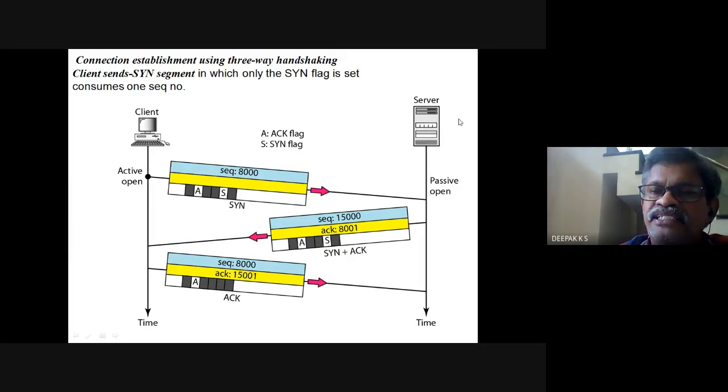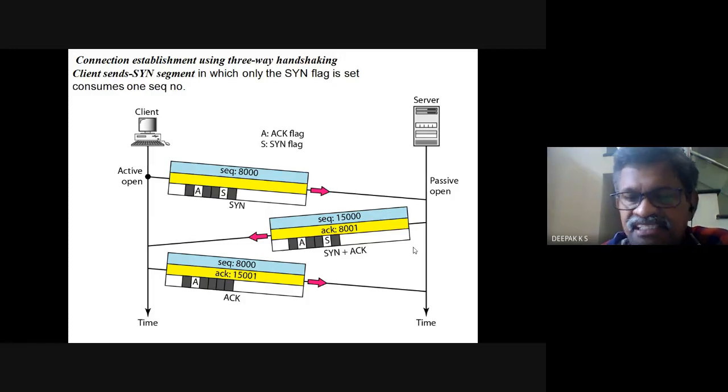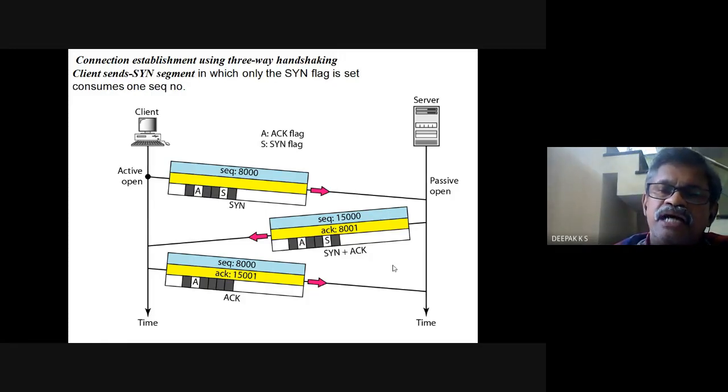So the server is open initially. Now it will receive a request, and it has to send an ACK. It also sends a synchronization, so the SYN and ACK bits are set. The next ACK expected is 8001, a cumulative ACK for sequence number 8000. But the sequence number it has obtained randomly is 15,000. It need not be synced with the client's number. It generates another random number and will subsequently continue with 15,001, and so on.